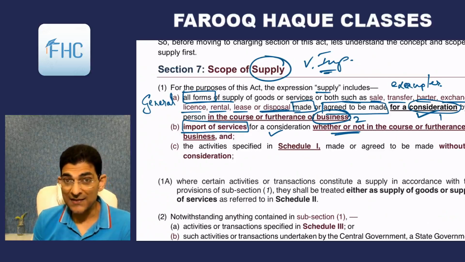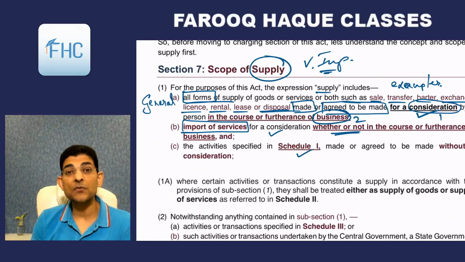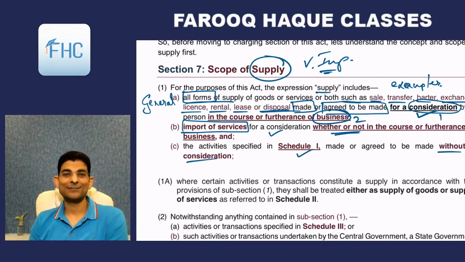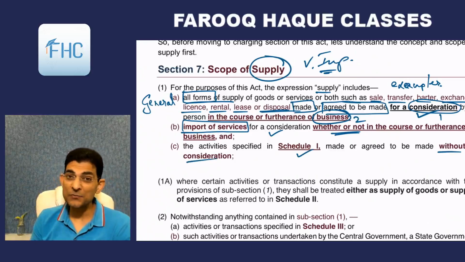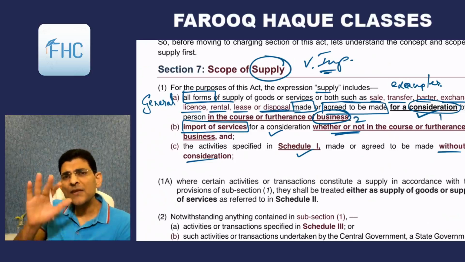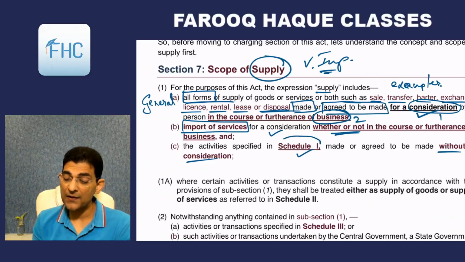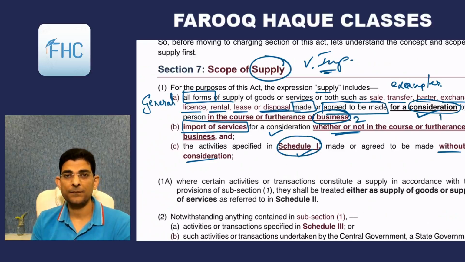And third point, that is C, says activities specified in Schedule 1. So we'll see what are the activities prescribed in Schedule 1, made or agreed to be made without consideration. So this is also an exception to A, that even if there is no consideration, the transactions can be considered as supply if they are defined in Schedule 1.